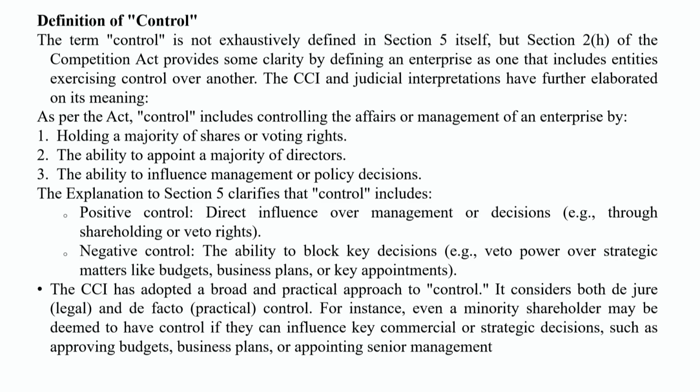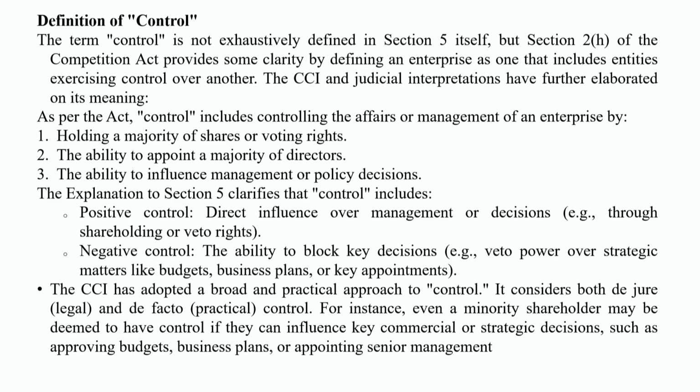As per the Act, control includes controlling the affairs and management of an enterprise, that is by holding the majority share or voting rights, the ability to appoint a majority of directors, and the ability to influence management or policy decisions. The explanation given under section 5 clarifies that control includes positive control as well as negative control.